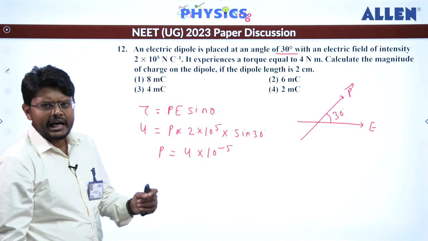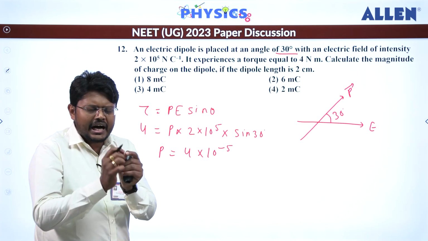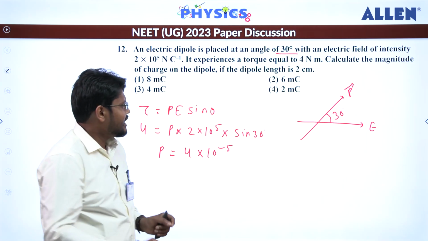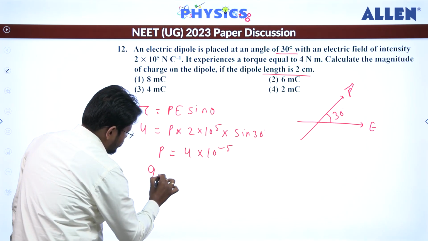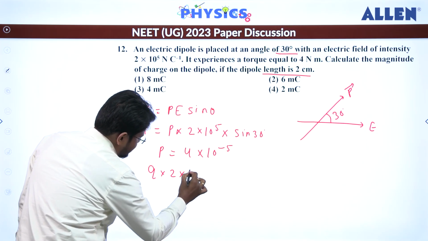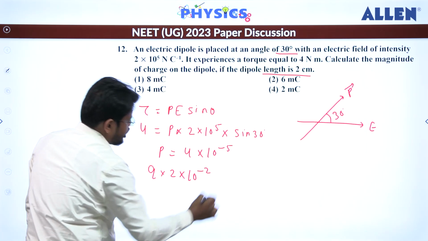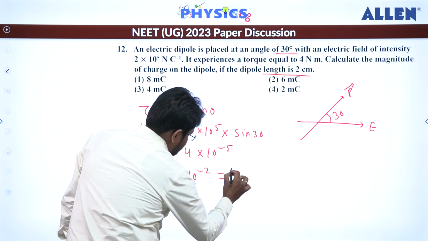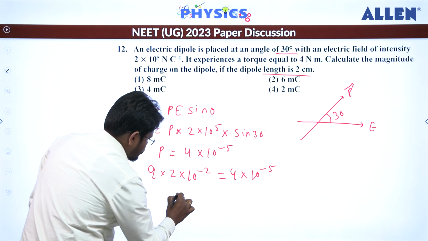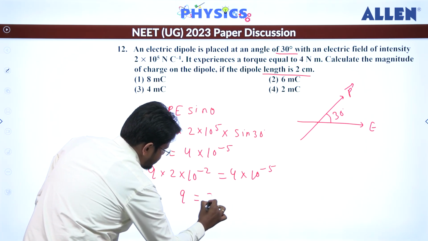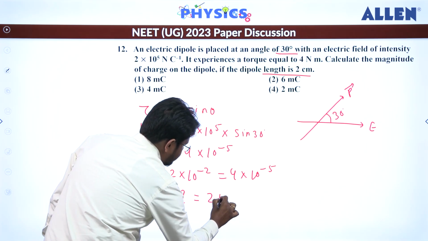Now we know that dipole moment is equal to charge into dipole length, and dipole length is given as 2 centimeter. So that will be Q into 2 into 10 to the power minus 2 meter, that is equal to 4 into 10 to the power minus 5. So that means charge will come out to be 2 millicoulomb.